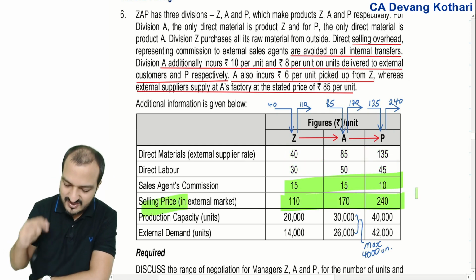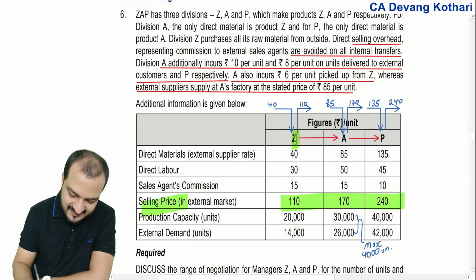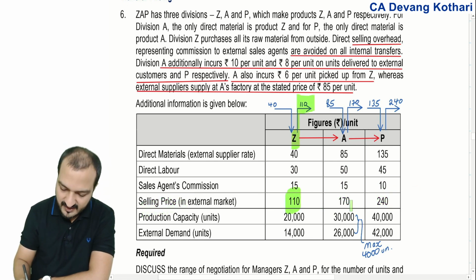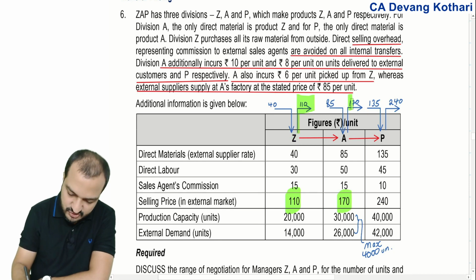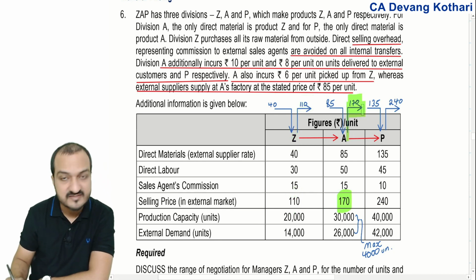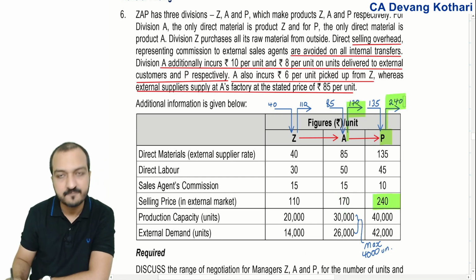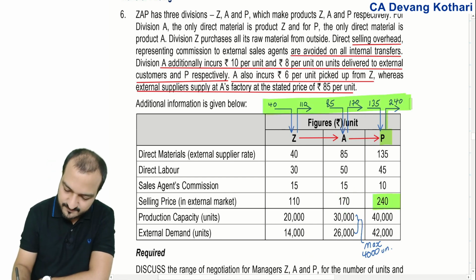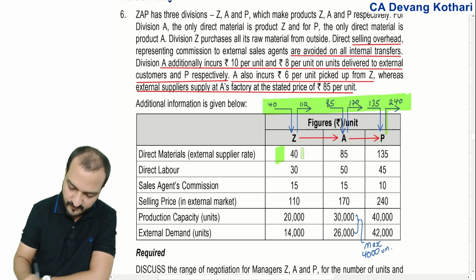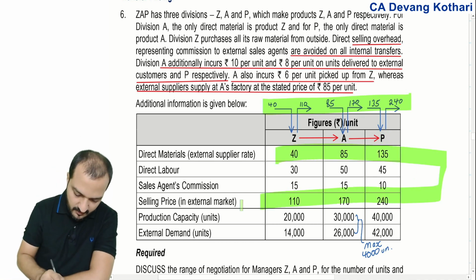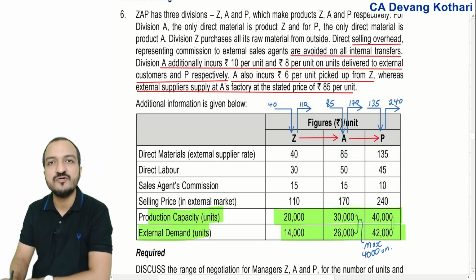So every division does external sale also. Z can do external sale at 110. I have shown that over here. A can do external sale at 170. I showed that here because A can do external sale like this. And P can do external sale at 240. I have shown that over here. See, this is just a visual representation of what they have given over here. Okay. Production capacity of every division you are given and external demand of every division you are given.